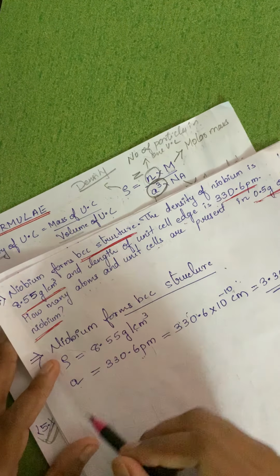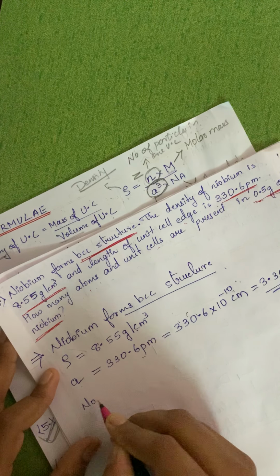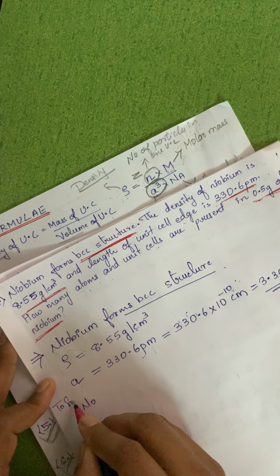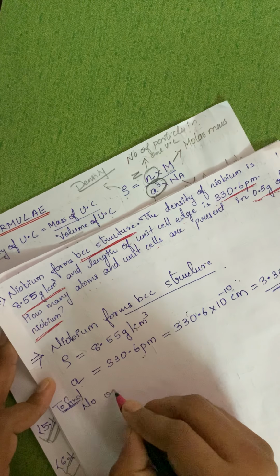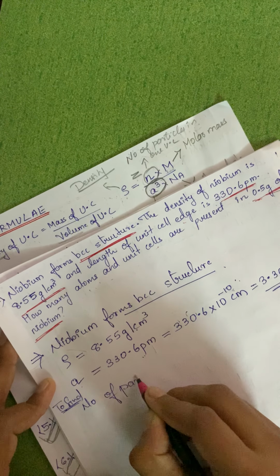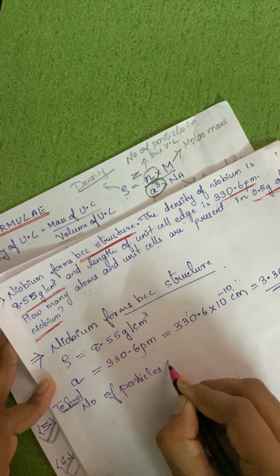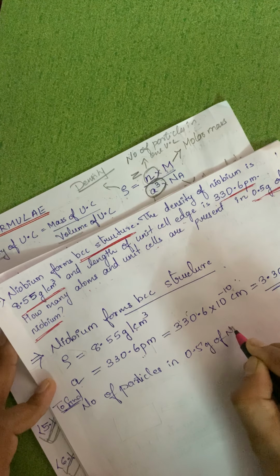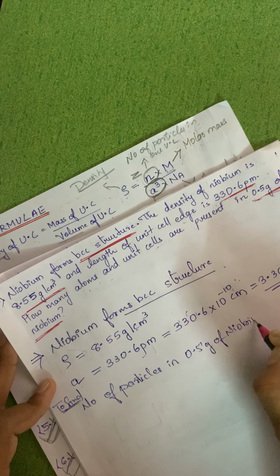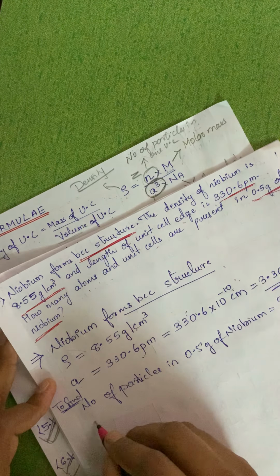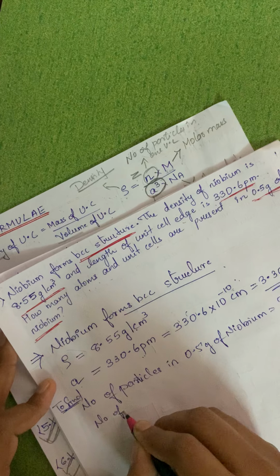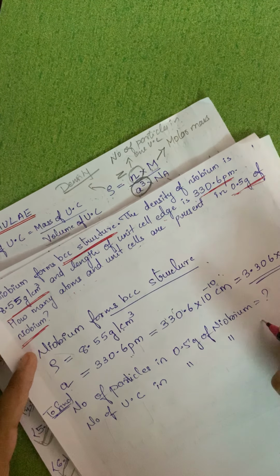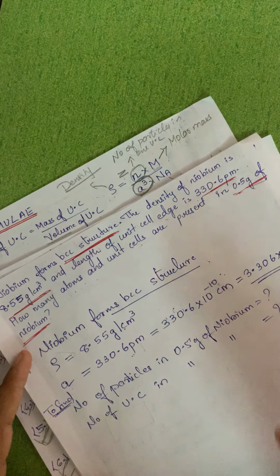Okay, next I have to understand what is asked to find here. Number of particles in 0.5 gram of niobium and number of unit cells in 0.5 gram of niobium.